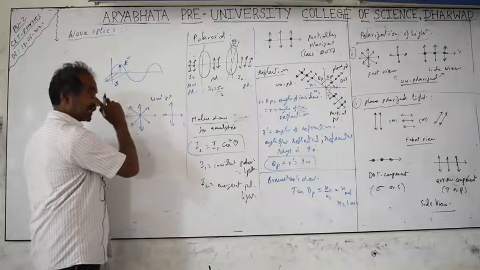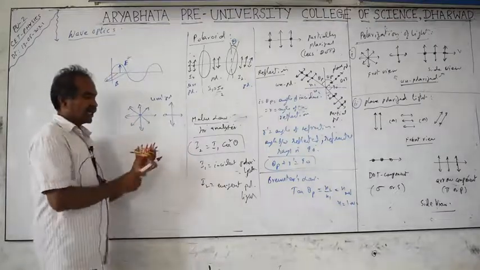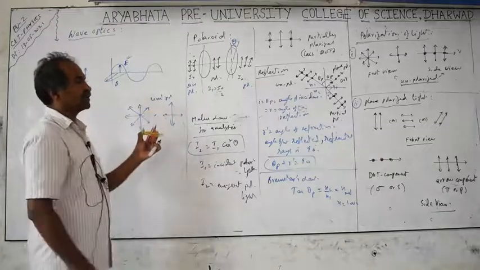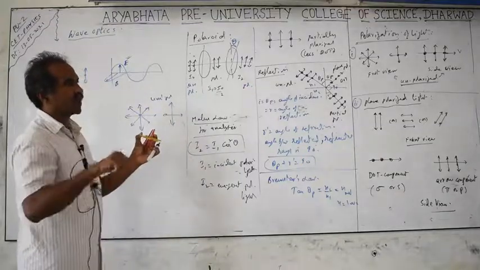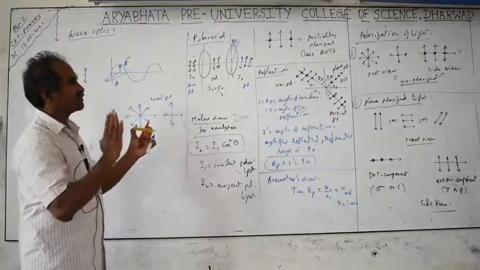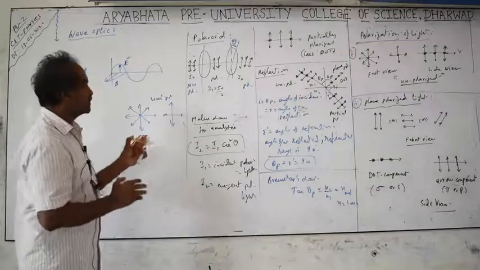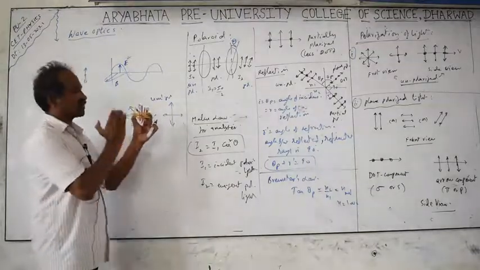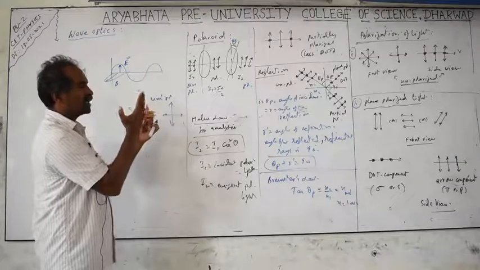What is the polarized light then? In the case of polarized light, we get the vibrations only in a single plane. That means vibrations of the light waves are confined to a single plane, that is called one-sidedness. Pole means end points, but actually here one-sided means not all sides vibrations are there, you are selecting only one-sided